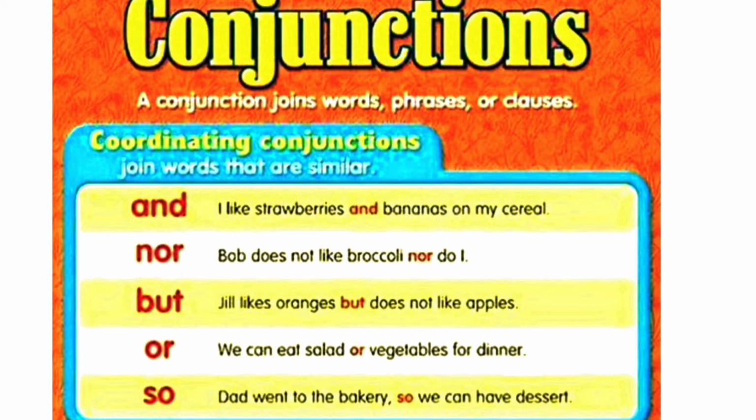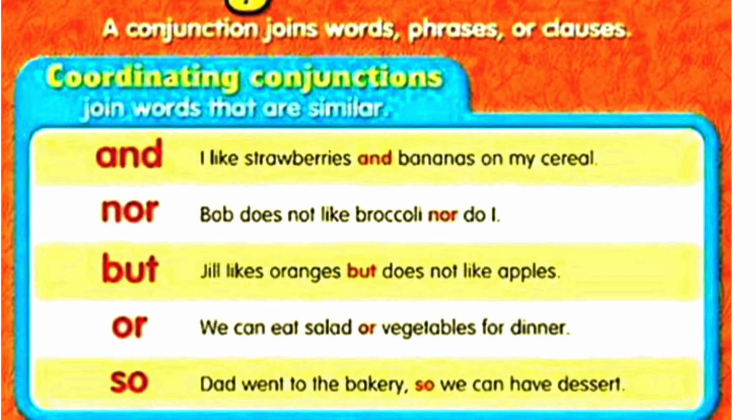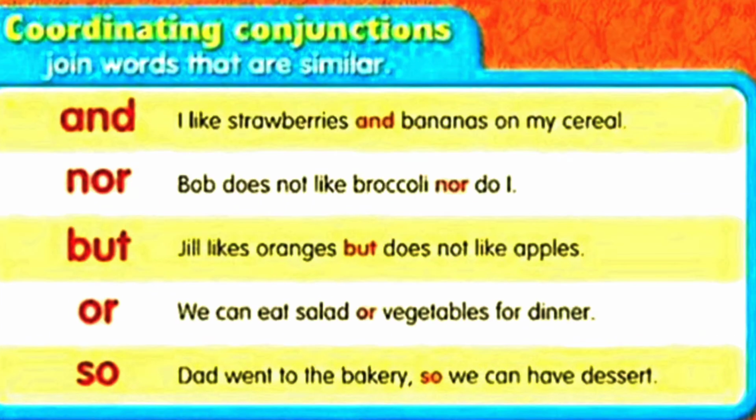Now we see the coordinating conjunctions first of all, when we are using the conjunction and. So and is basically used to join two things, two nouns. For example, like this: I like strawberries and bananas on my cereal. Next, nor. So nor is used when I don't want to do something or I don't like something. That time I use nor. So Bob does not like broccoli, nor do I.